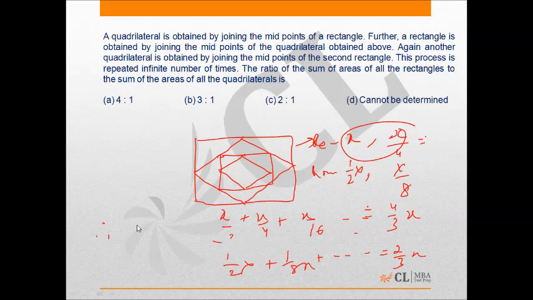Therefore the required ratio will be 4 by 3 x is to 2 by 3 x, which is nothing but 2:1.